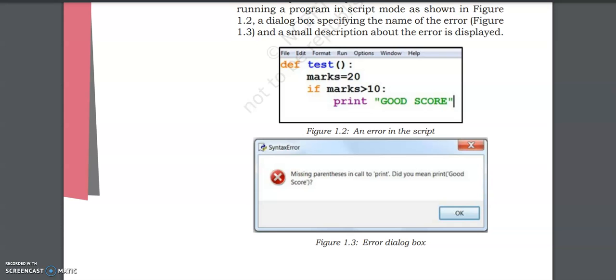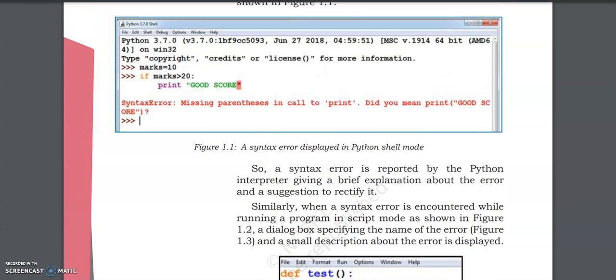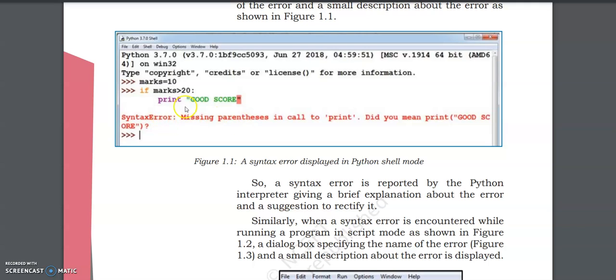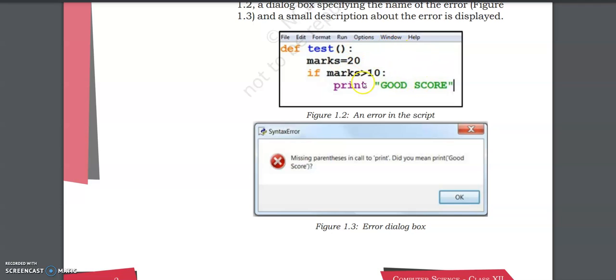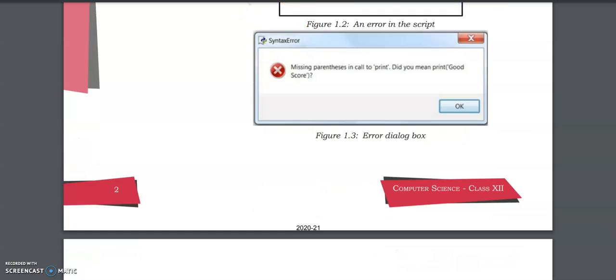When there is an error in the shell mode, it gives us the message within this interpreter. It will tell you the type of error, it will tell you what the error is, and it will give you a suggestion. This is in the shell mode. But in the script mode, where you have your code written, it will not give you the error here. Rather, it opens another dialog box in which the title will be the type of error. Inside the dialog box will be written what the error is and then the suggestion. Okay? I hope you remember this.